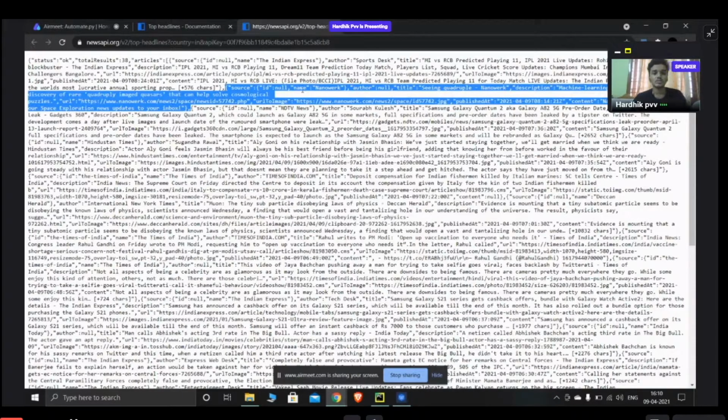In each item there are fields: it will show the source name, the author, the title, and also the description. After the description it shows a URL, and if any image is there, the image URL, and when it was published, and the content. So this is the whole thing for one news.